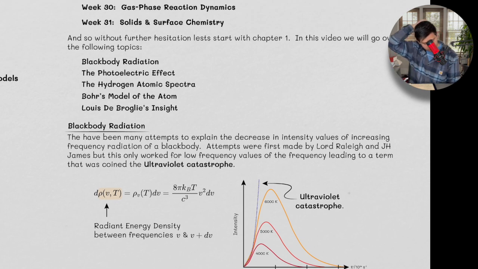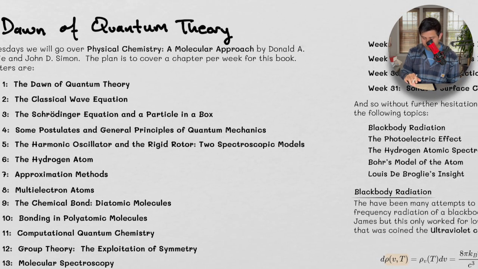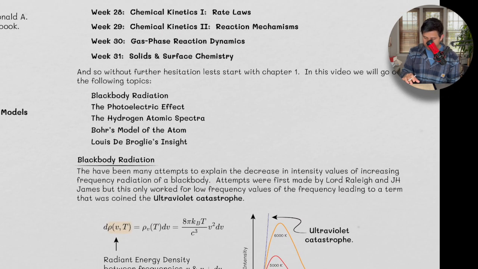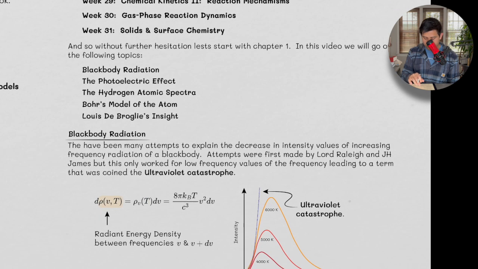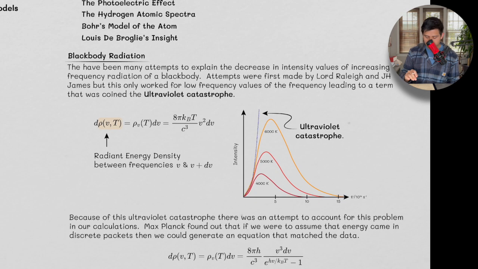Okay, so without further hesitation, let's get into chapter 1. Chapter 1 is the dawn of quantum mechanics, if you will. So that's quantum theory. In this video, we're going to go over the following topics: blackbody radiation, the photoelectric effect, the hydrogen atomic spectra, Bohr's model of the atom, and Louis de Broglie's insight. So let's start off with blackbody radiation.